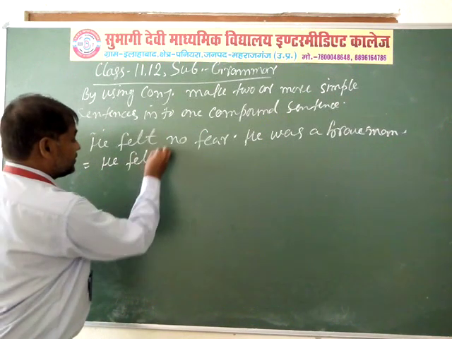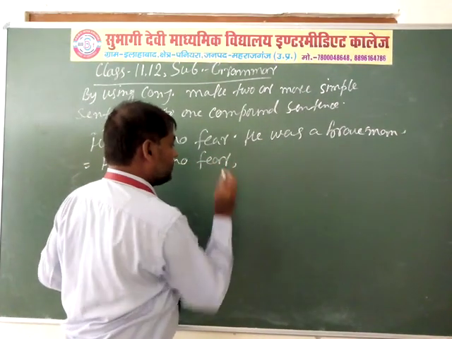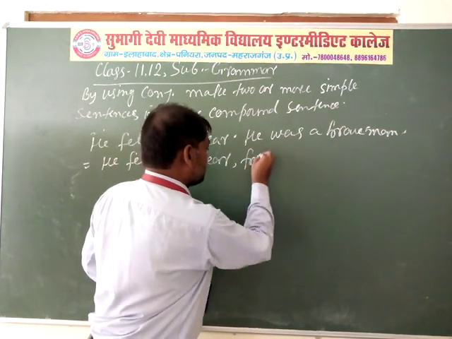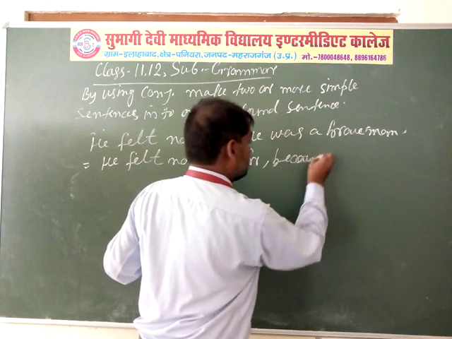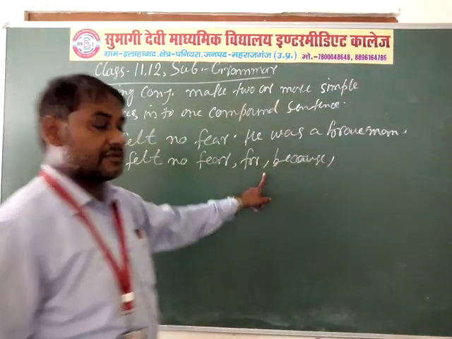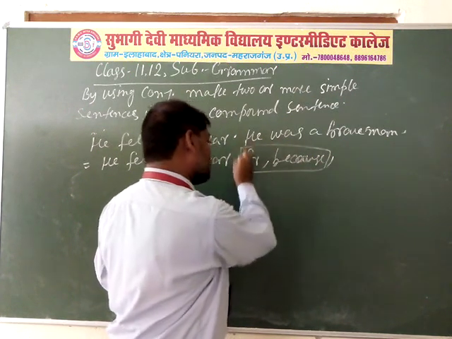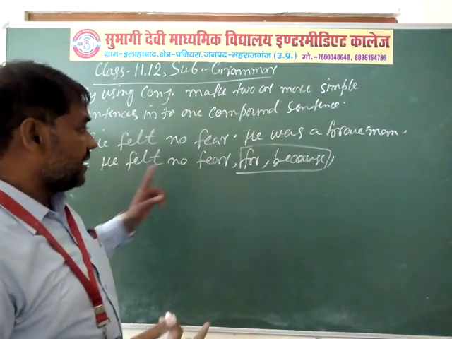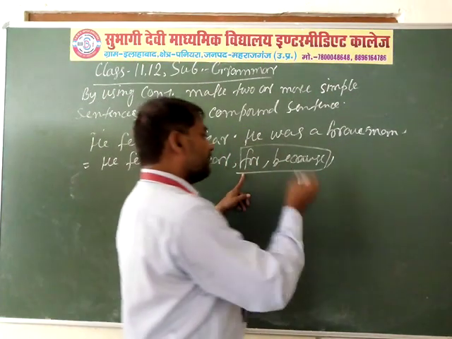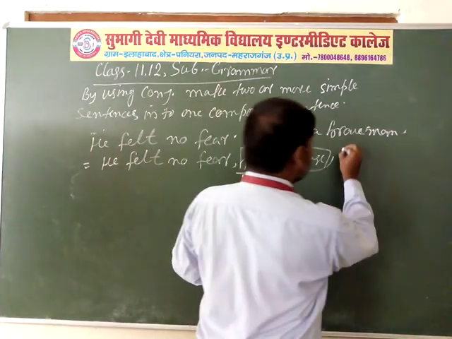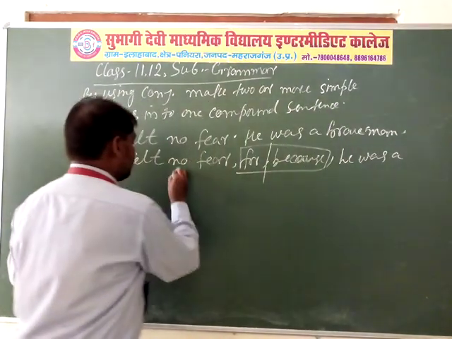He felt no fear, comma, the suitable conjunctions are "for" and "because". Within these two conjunctions, you are free to add any one. He felt no fear for or because he was a brave man.